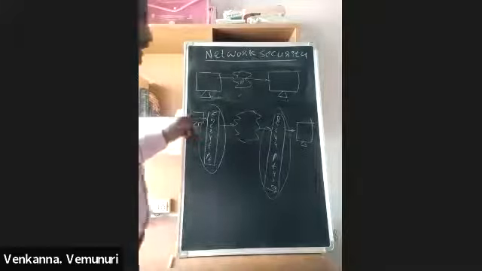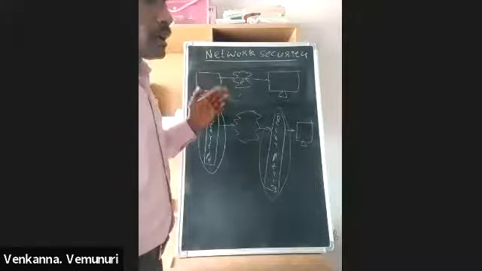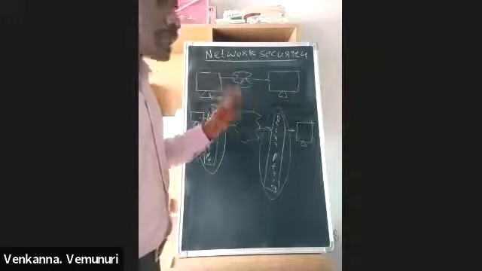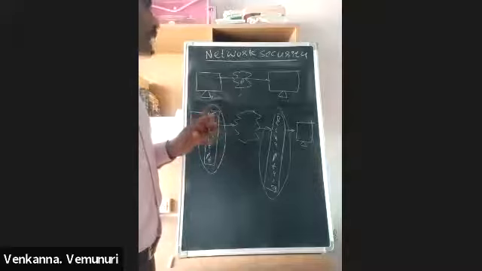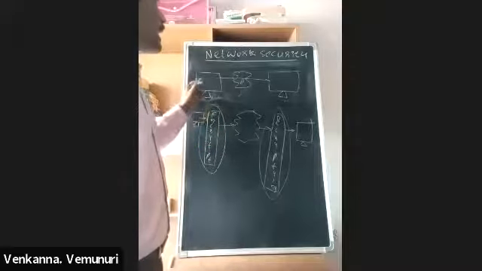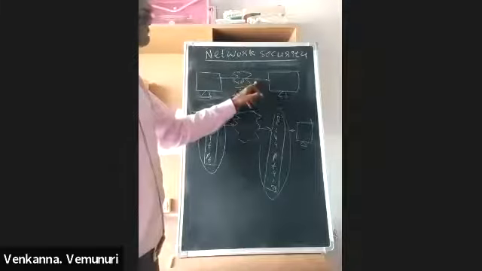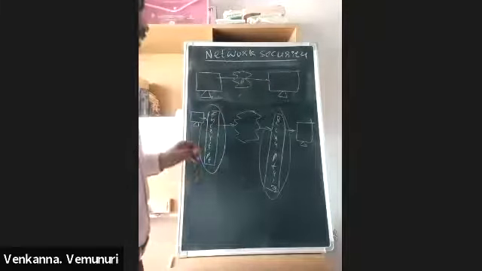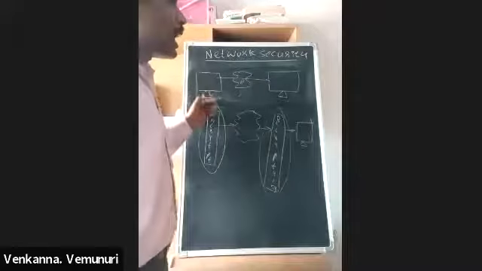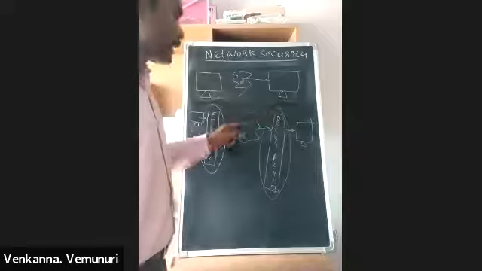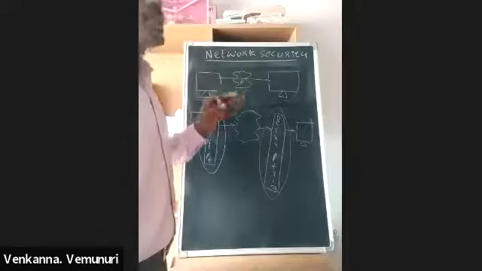What is ciphertext? We are sending data in unreadable format. It is called ciphertext. Simple text means plain text. Plain text means we send data in readable format. That time it is called plain text. Another one is ciphertext. Ciphertext means we send data in unreadable format. If any third person tries to access that data, that person cannot read it.